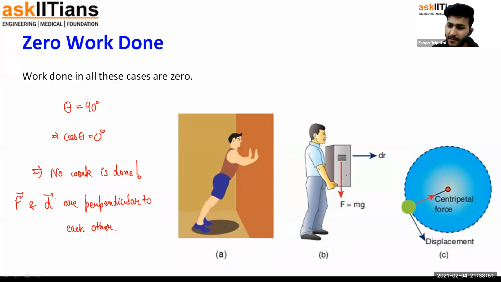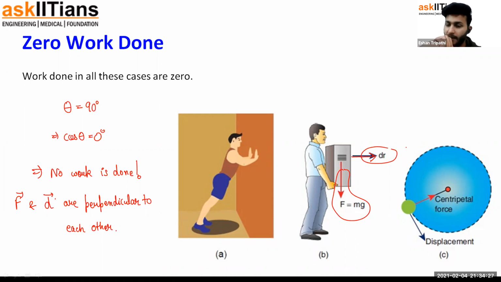Just look at this case. Let's not look at the man. The man is trying to displace the block towards right. But let's look at the force exerted by the earth. Earth is trying to pull it downwards, and the body is displaced towards right. So tell me, don't think about anything else. Just think about Earth and this displacement. So when the block is moving towards right, is Earth responsible for causing this displacement?